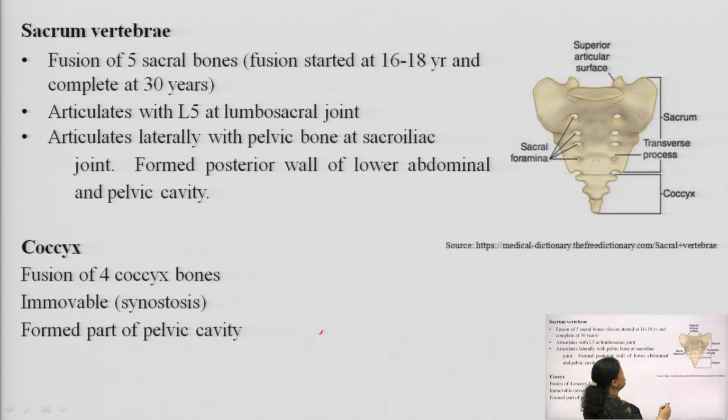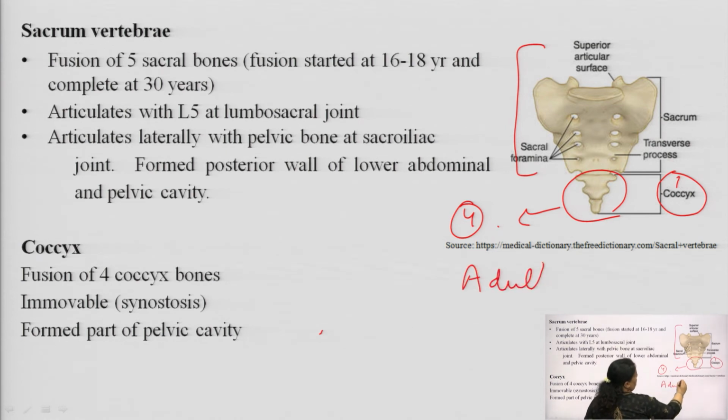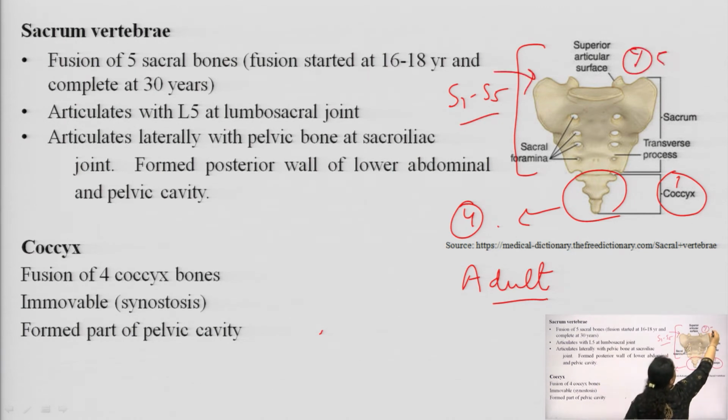Now, see the structure. This is the complete structure of the sacrum and the coccyx area. Here the four bones fuse to form one coccyx in adults, and S1 to S5 fuse to form one sacrum.